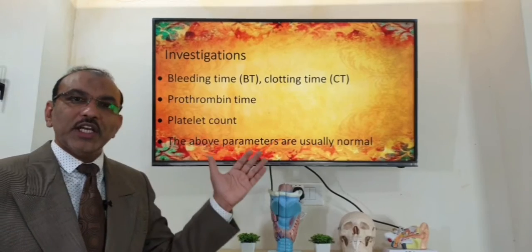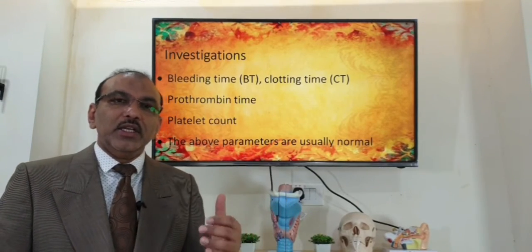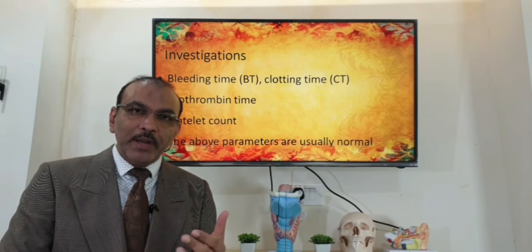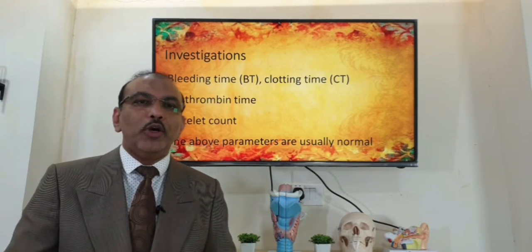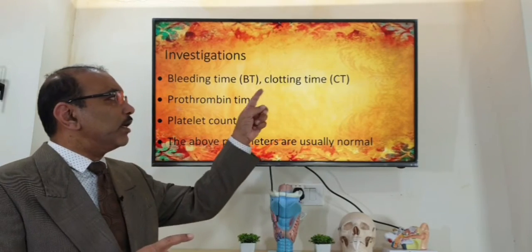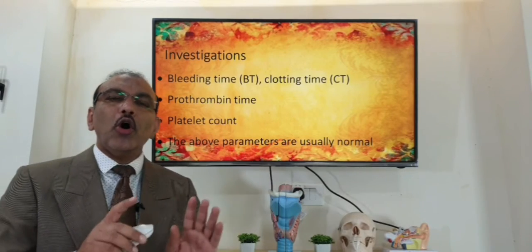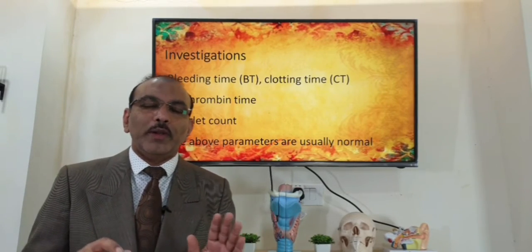So we do an investigation just to rule out that we are not missing any other disease. If you check the complete blood count, hemoglobin is going to be low because the patient has been bleeding. Now, if we check the bleeding parameter, coagulation profile, liver function test, as well as the platelet count, all these functions are going to be normal.